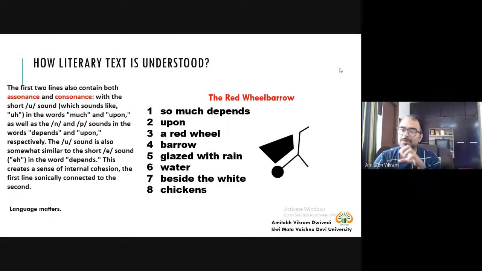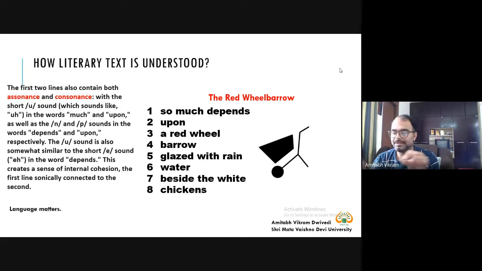So we know what assonance is. Assonance is associated with the same type of vowels anywhere in a particular piece. Consonance is the same type of consonant sounds in the piece. So generally when we try to find consonance and assonance, we go for one line.